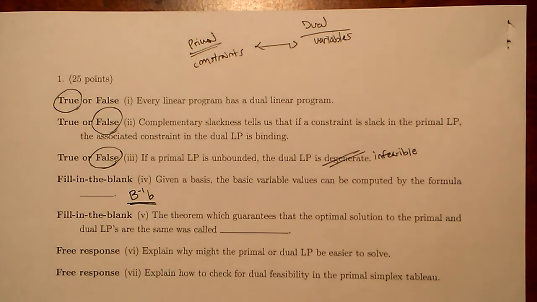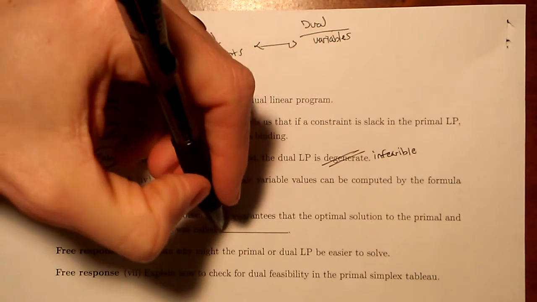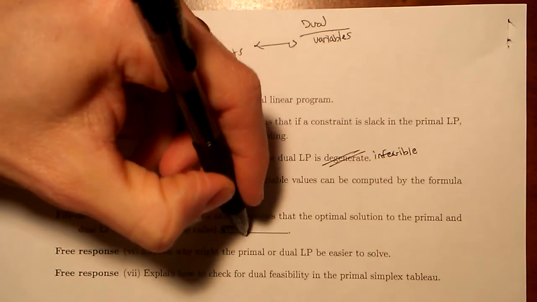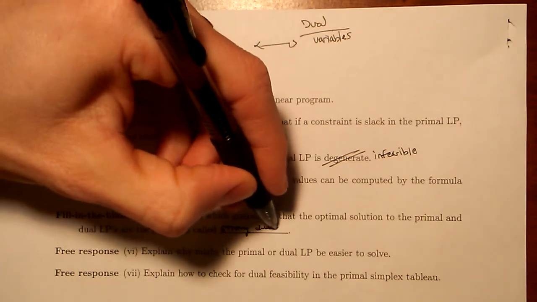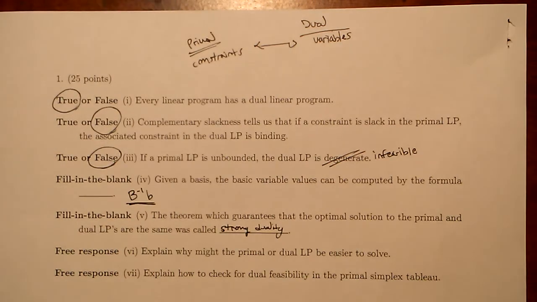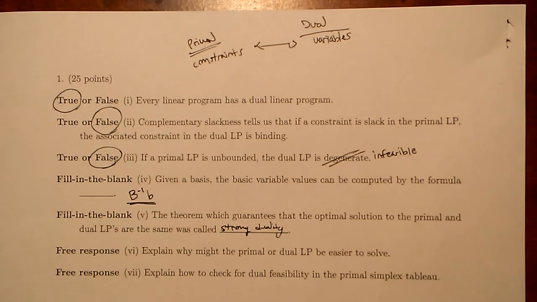Next one, the theorem which guarantees the optimal solution to the primal and dual LPs are in fact the same was called strong duality. Okay, now people may not be too happy because if you just said duality, that's not going to cut it, because of course we had two theorems about duality, weak and strong duality, and strong duality is the answer to this one. Next we get to free response.